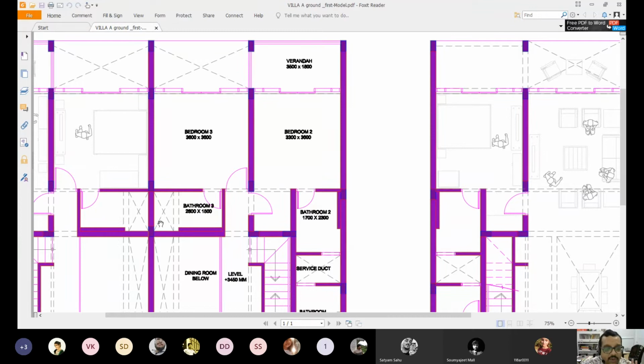Whether it is for servicing, service duct, or whether it is for allowing light, or whether it is for peeping from the top, we will see it in some other drawing. But at least not, because the person who is building these walls or casting this slab doesn't need to know what this duct is for. It's meant for something else, some other contractor, some other specialist.